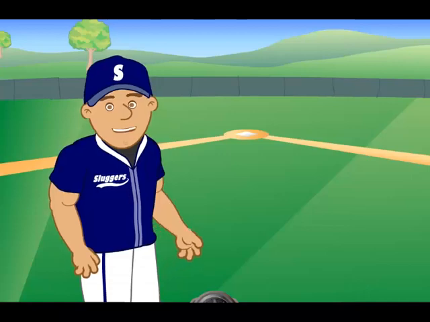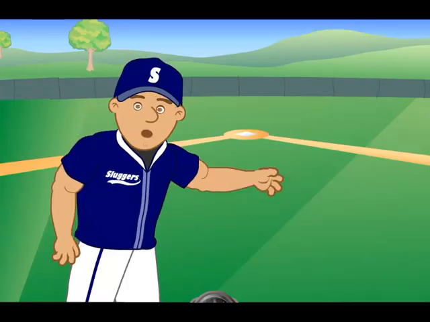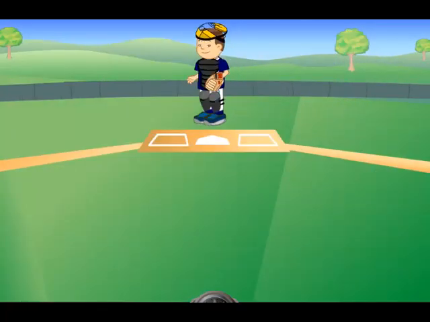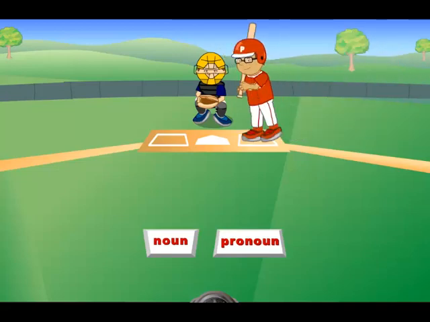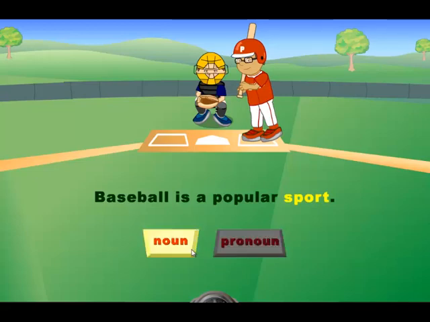Time to try a few questions for practice, with you as the pitcher. For the following sentences, answer whether the highlighted word is a noun or pronoun. For correct answers, you will throw a strike. Baseball is a popular sport. Strike.